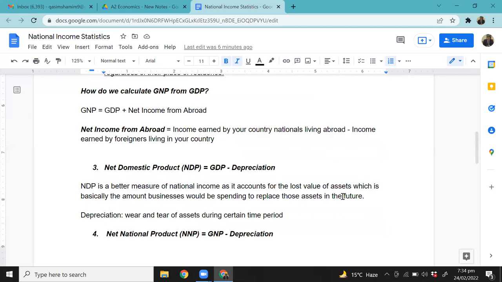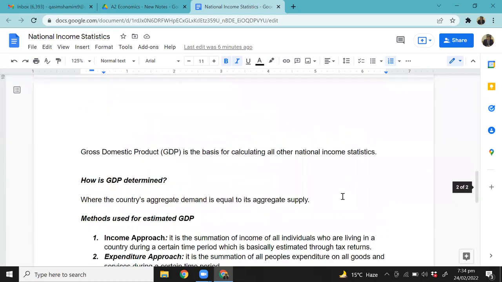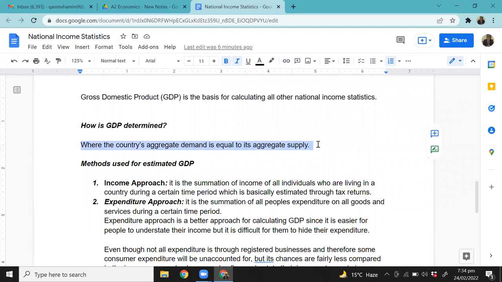Okay, now comes the second thing. Quickly, how is GDP determined? The idea is fairly simple. GDP is determined where the aggregate demand of a country is equal to its aggregate supply. What is aggregate demand? The total demand for goods and services, right? How many goods and services consumers are demanding in that country. And what is aggregate supply? Aggregate supply is the total production of goods and services in that country. What is the total output of goods being produced in that country? So where aggregate demand and aggregate supply intersect, that is your GDP value. Okay, fair enough.